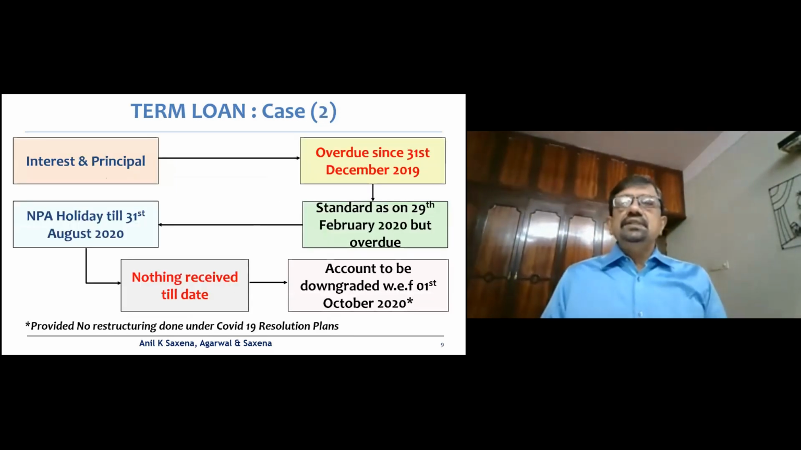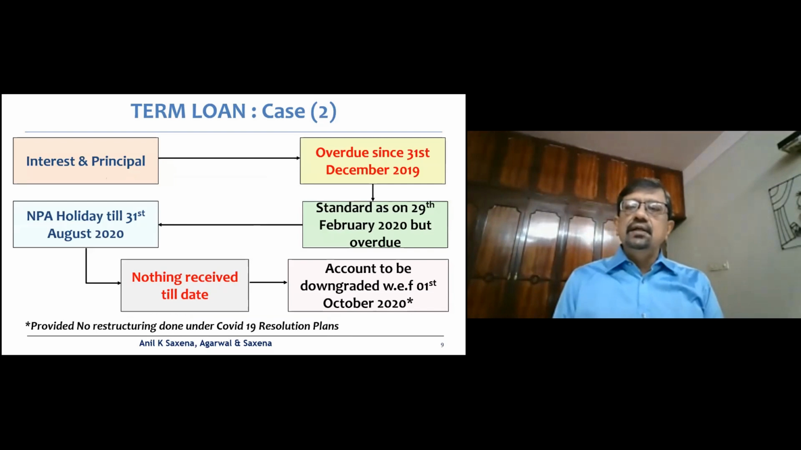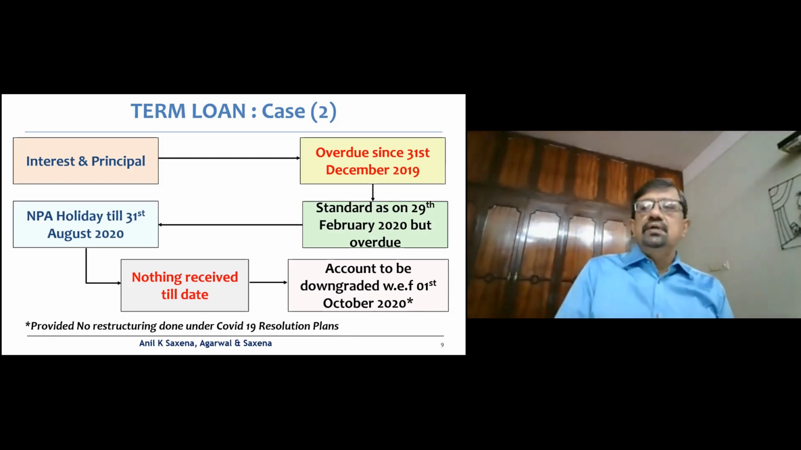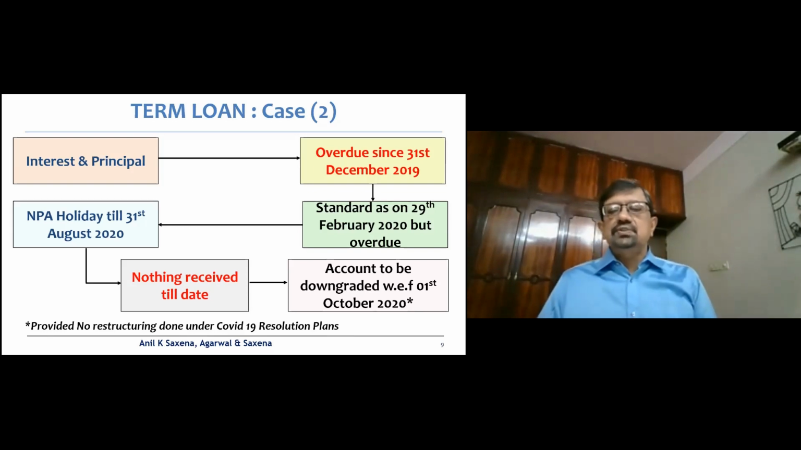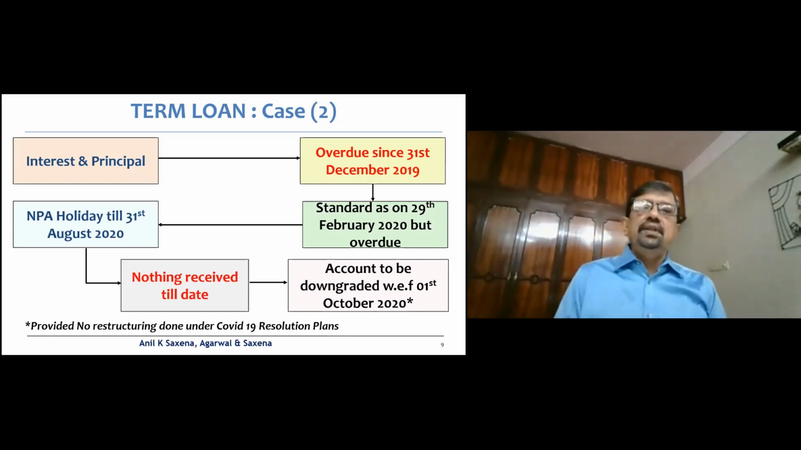Now the second case is a term loan where the interest and principal is overdue since 31st December 2019, and it is standard as on 29 February 2020 obviously, but overdue. If you remember, the 23rd May, these were the conditions there. Now the NPA holiday starts post 29 February, that is from 1st March up to 31st August. Now let's talk of an account where there are no recoveries up to 31st March 2021. Now what would be the date of the NPA?